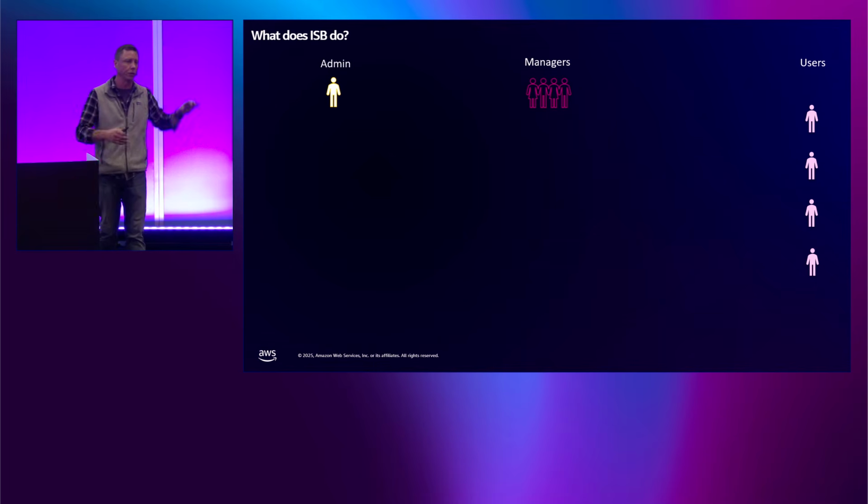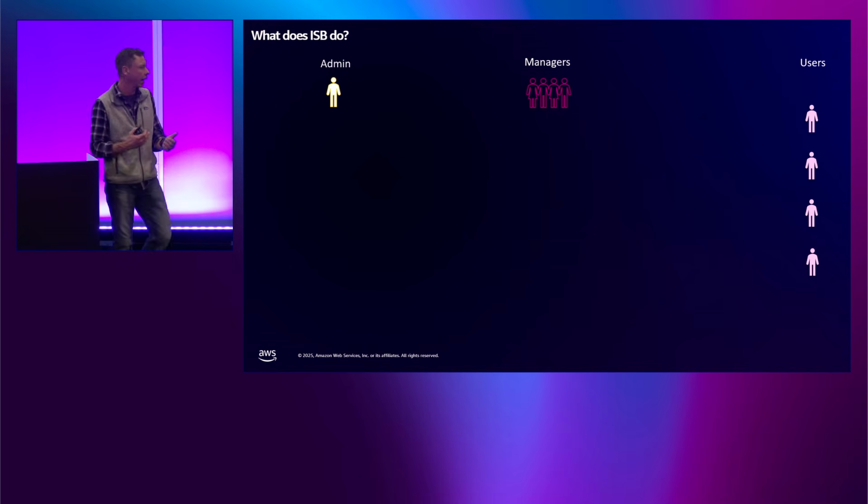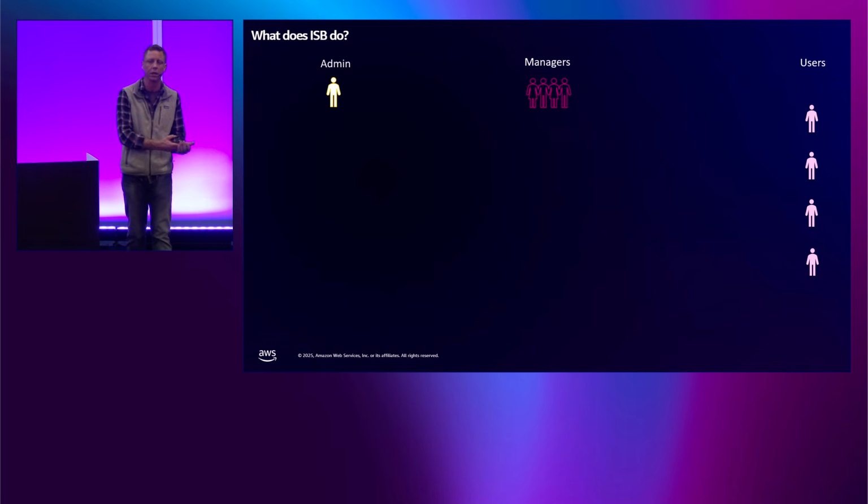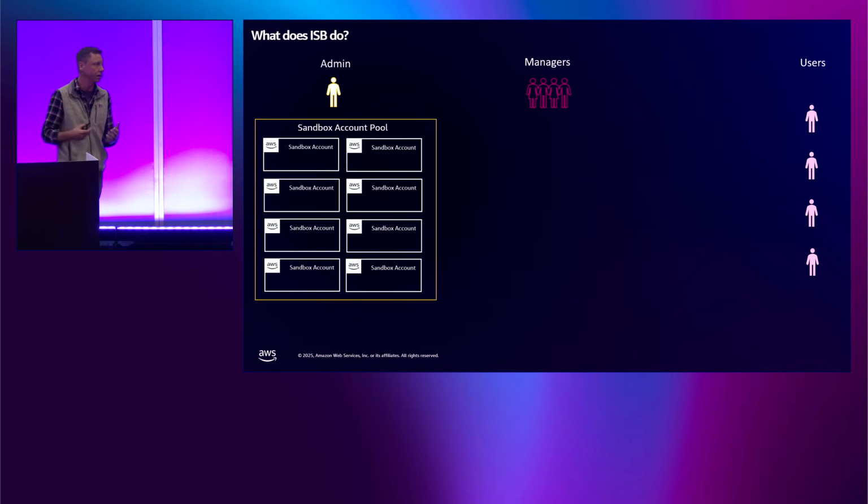Admins are responsible for deploying the solution and the underlying AWS accounts. Managers do not need to be technical. We want to be able to delegate to them the ability to give these sandbox accounts to their end users and to manage cost and the duration of these sandbox accounts.